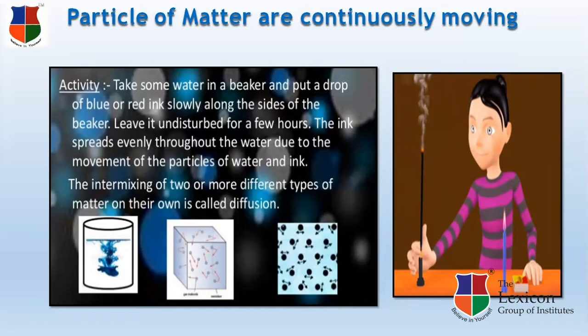Now in the next figure, you can see a child lighting an agarbatti, or an incense stick. As it is being lit in one corner of the room, after a few minutes we can smell it in the other corner of the room also. Why is this possible? Because gaseous molecules are continuously moving. Due to the movement of these gaseous molecules, the smell of the incense stick travels from one place to another. These two experiments prove that particles of matter are continuously moving.